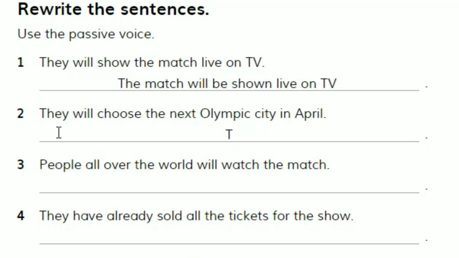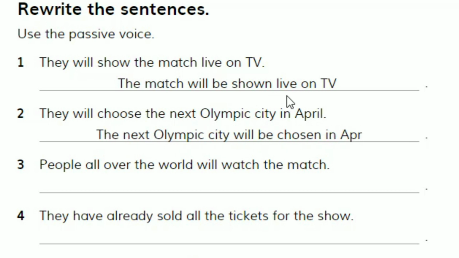So we can start with the next Olympic city will be the past participle of the verb choose, which is chosen, will be chosen in April.